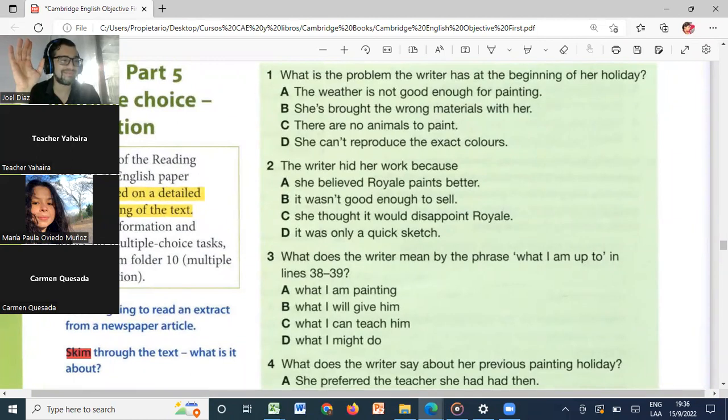Okay, perfect. Let's start right now. Try to skim the text, to read it very, very fast, and then let's go with the questions. Let's see if we can do it in 5 minutes. If not, don't worry, we're just practicing. You guys can start right now.